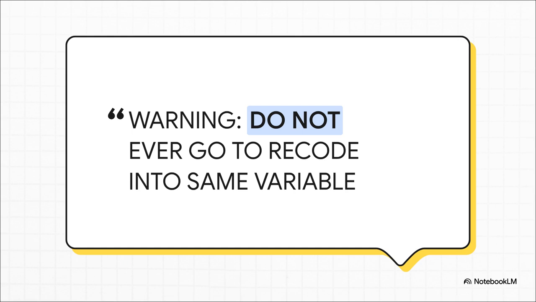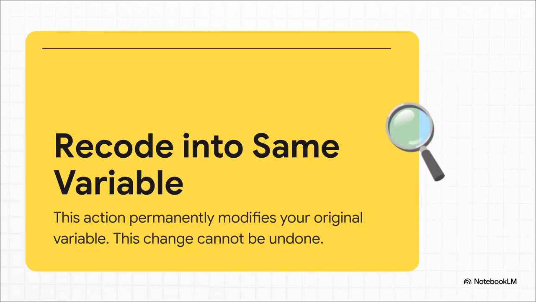Here's why that is. When you recode into the same variable, you are literally overwriting your original data. It's gone. Poof. There is no undo button, no going back. If you make one tiny mistake, that original, precious data is lost for good. That's why we always recode into a different variable. This way, you create a brand new, safe copy to play with, and your original data stays perfectly untouched and safe.